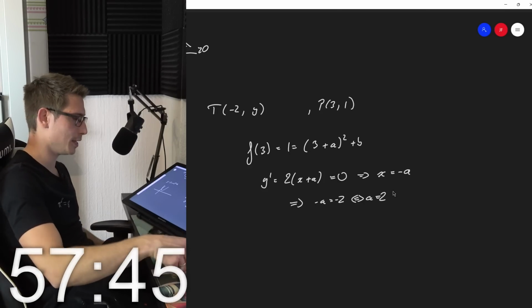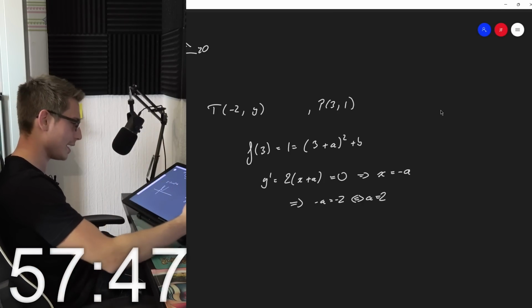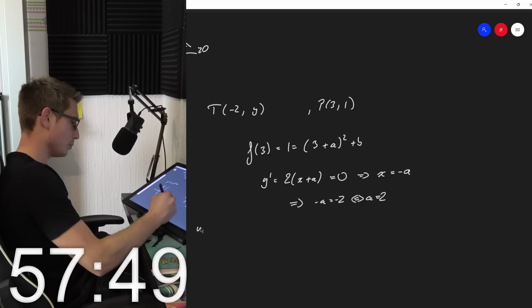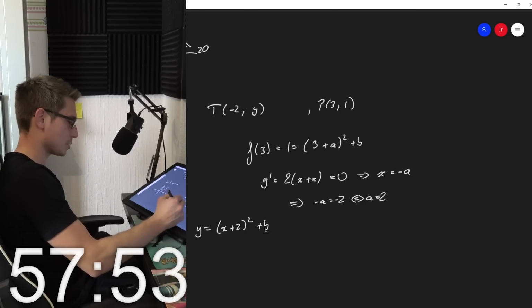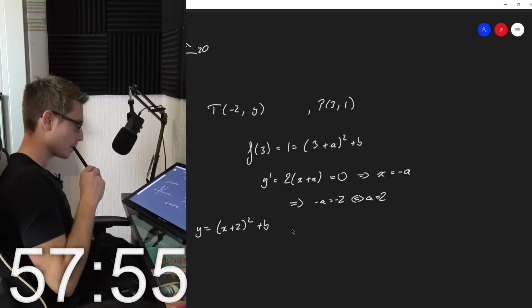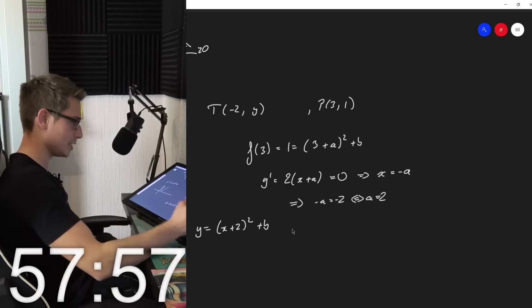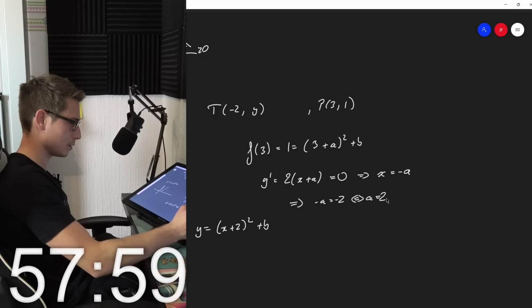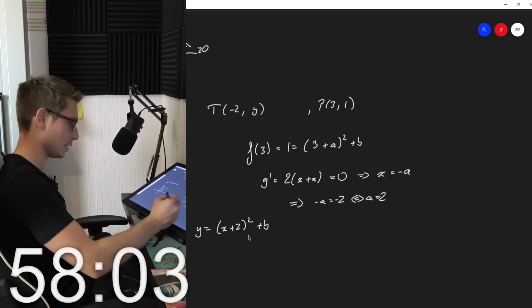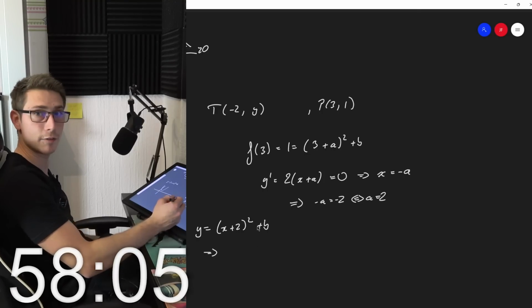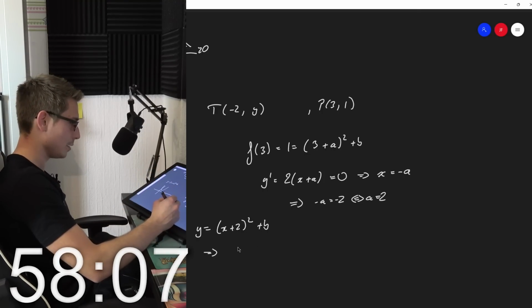No, what? Yeah, a is equal to 2. Meaning y is equal to (x plus 2) squared plus b. And now we just need to find out the y coordinate of the turning point. So we still need to find the other parameter b.